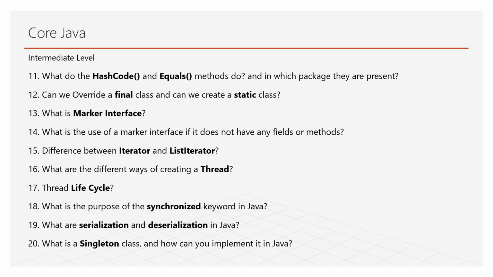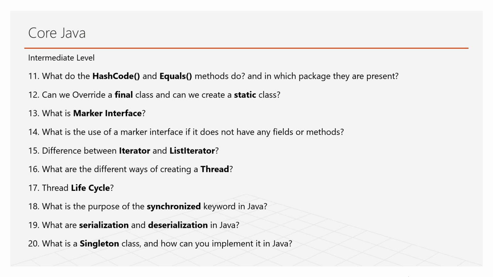And the 15th question is the difference between Iterator and ListIterator. Both are interfaces used to iterate through a list, and the difference is that Iterator goes in one direction, that is the forward direction. ListIterator goes in both directions, forward and backward.